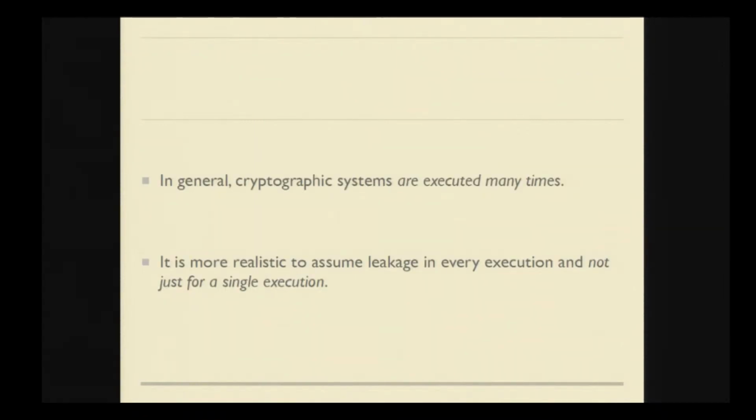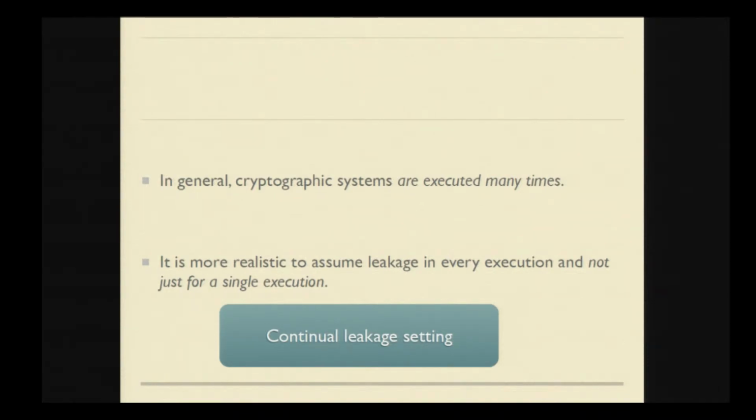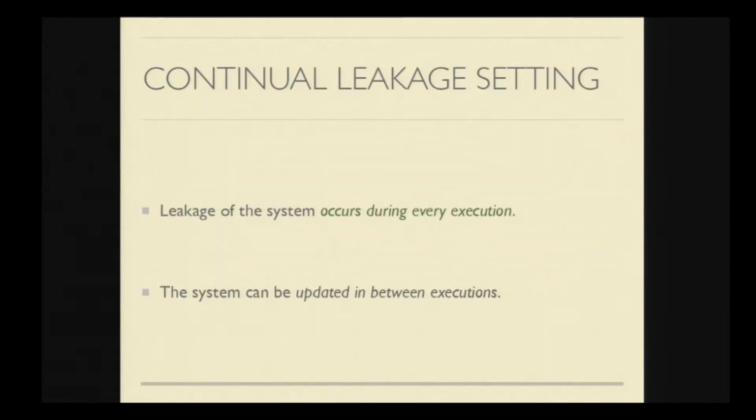This sort of is unrealistic, because when you implement crypto systems, you implement them to be executed many, many times. And in such scenarios, it is reasonable to assume that the leakage occurs for every execution instead of just one particular execution. And this has been studied under the umbrella of continual leakage setting. And this setting essentially consists of two main phases. In the first phase, you essentially obtain the leakage of the system during all the executions. And in the second phase, the secret state of the system is updated in between executions.